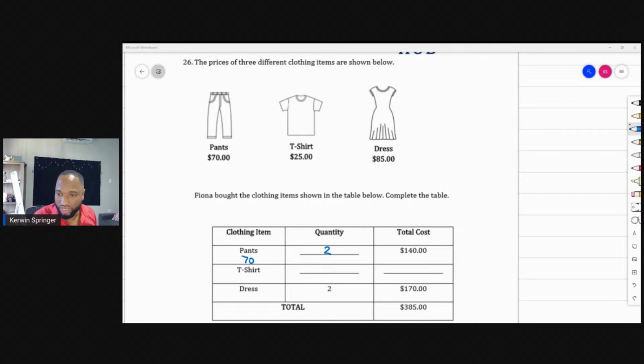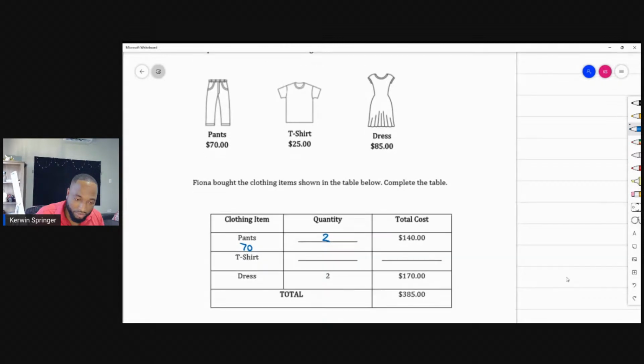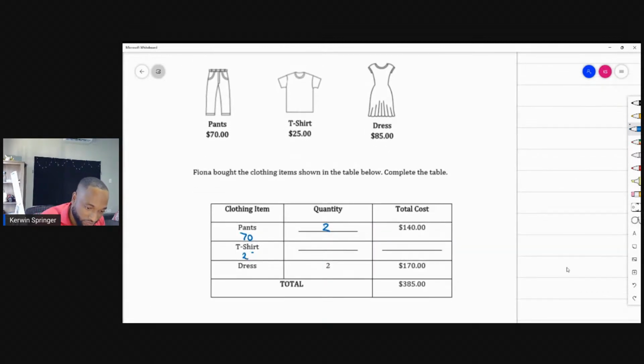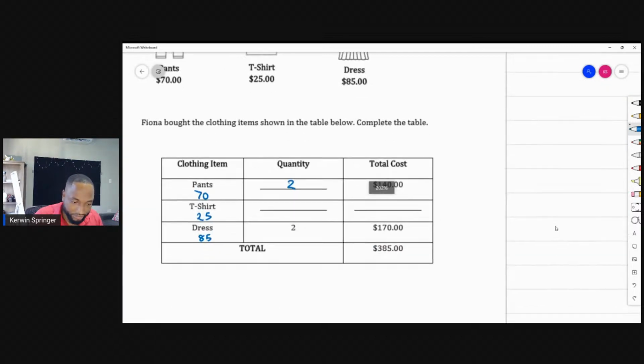T-shirts, how much is... Problems here, because they leave out the t-shirt. So how could we know what to put here? Well, let me zoom in on this. By the way, the cost of one t-shirt was 25 and the cost of one dress was 85, right? So it was 85 times 2, which gives me 170. So that's good. But how are we going to get what's missing? This is a missing number, and all these numbers added up to give me a total here. So maybe I could add up these two and subtract. I feel like that makes sense.